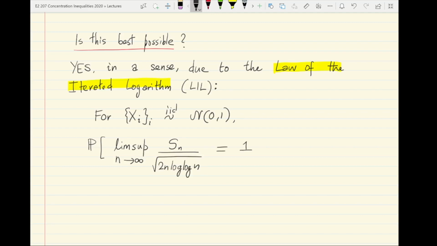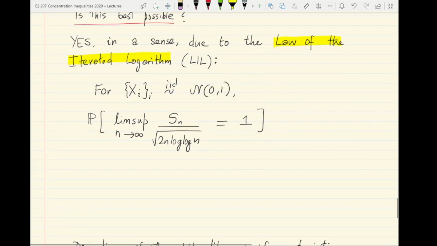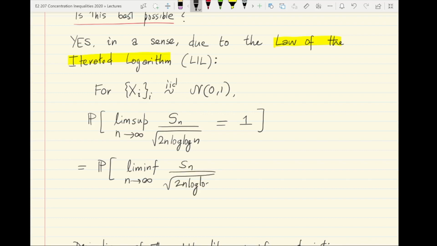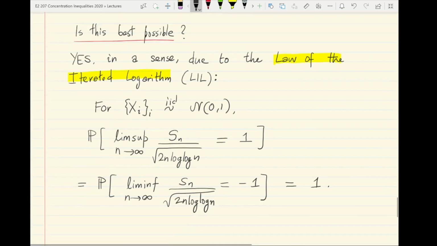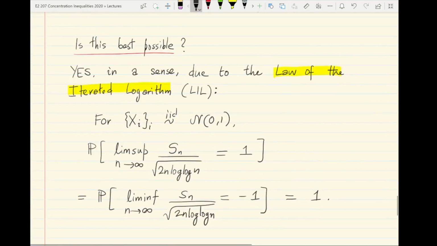is equal to 1, or on the symmetric side, the probability of the event that the liminf as n becomes large of Sn scaled by square root 2n log n is equal to -1. These are actually almost surely true. Okay, so these are actually events that happen with probability 1.